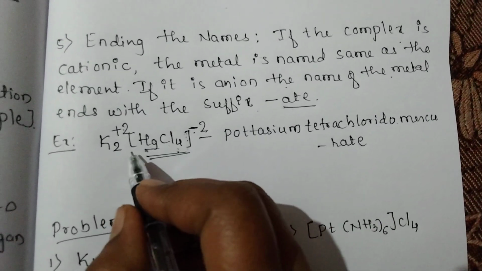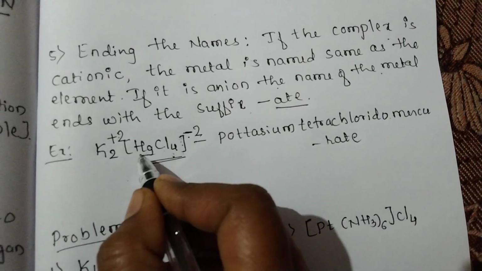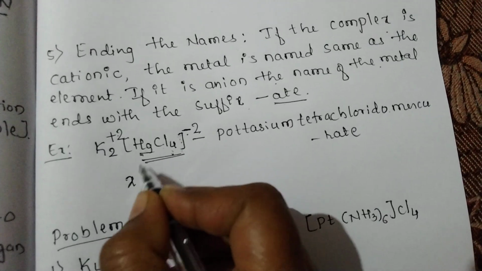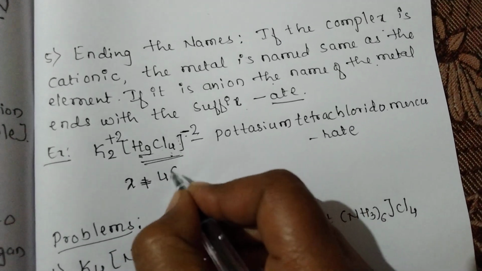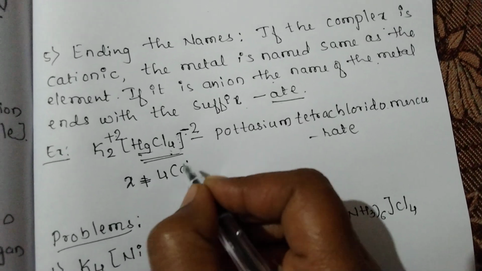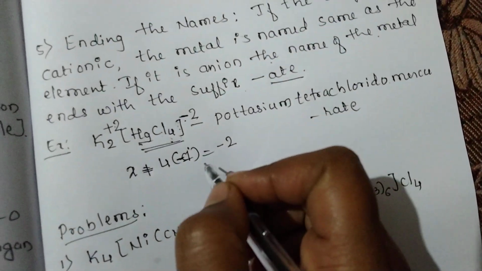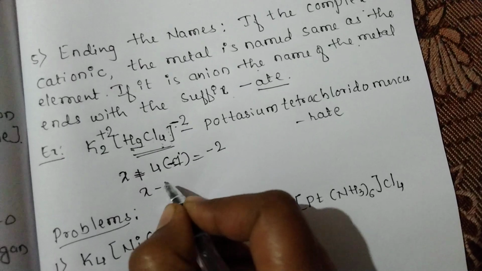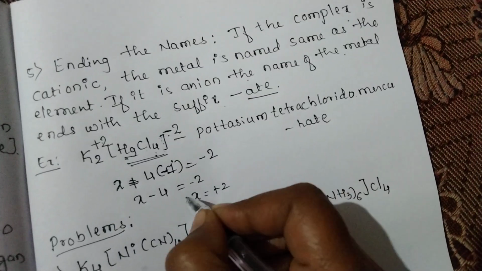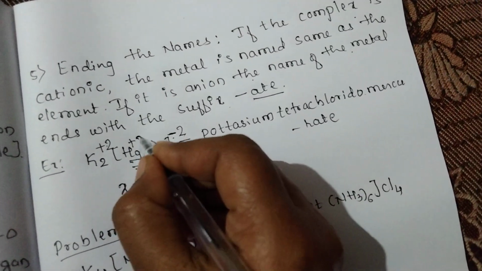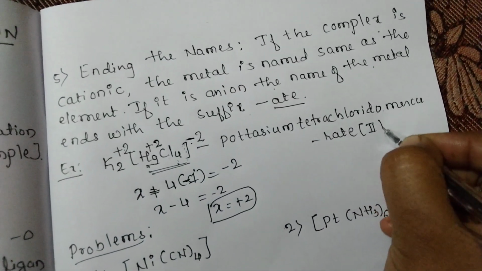What about the oxidation state? Here let us consider the central metal X plus, how many ligands are present? 4 into Cl. The charge of Cl is -1, equal to the charge on the sphere, -2. So it becomes X minus 4 equals minus 2. The value of X becomes plus 2. Here the charge on the central metal is plus 2. So the oxidation state is II.